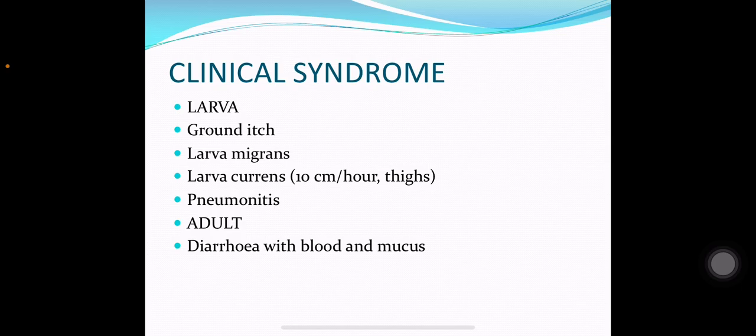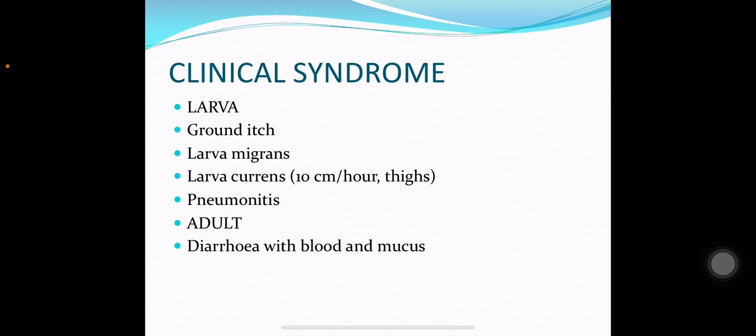What are the clinical features of Strongyloides stercoralis? The larvae enter through the skin, and entering through the skin, they can lead to an allergic reaction and itching in the host, and this is known as ground itch.